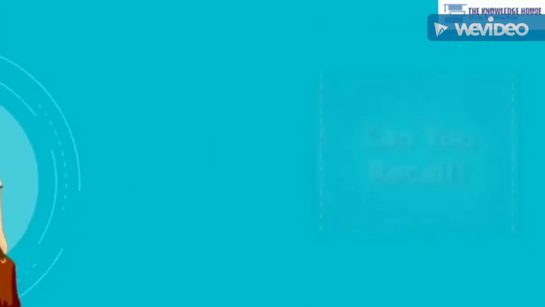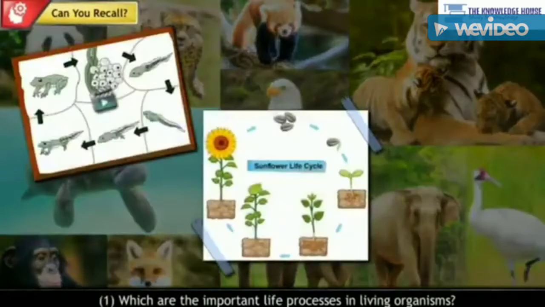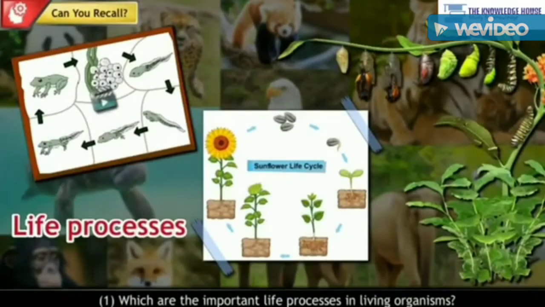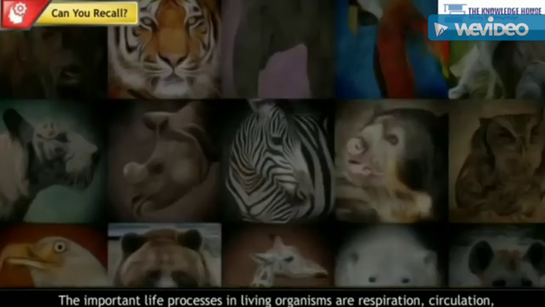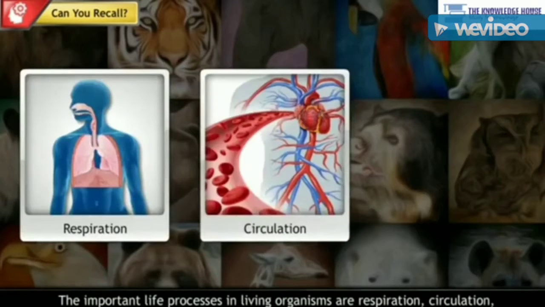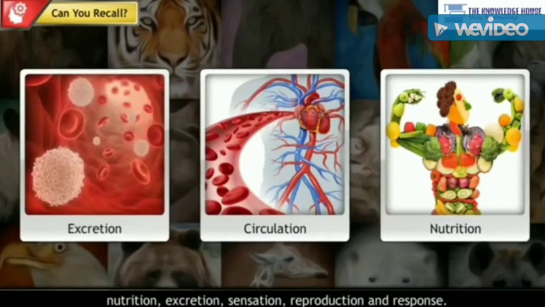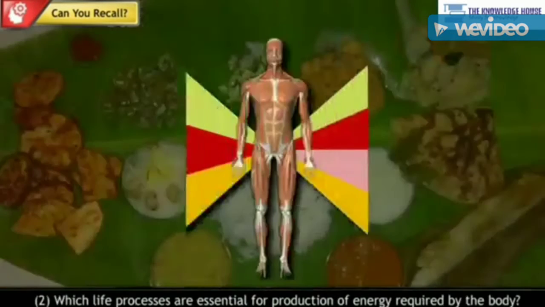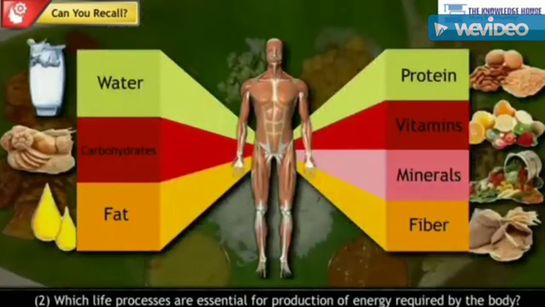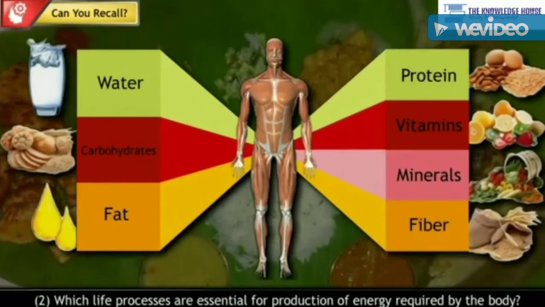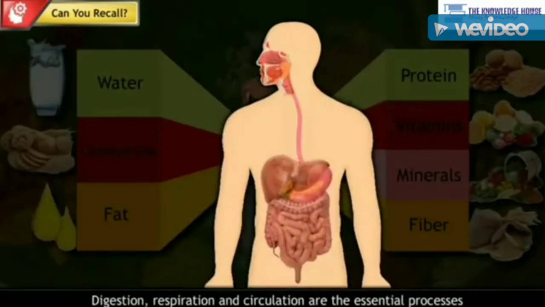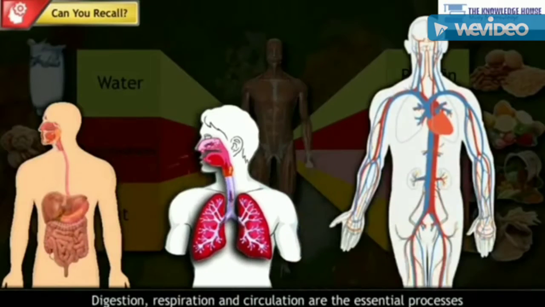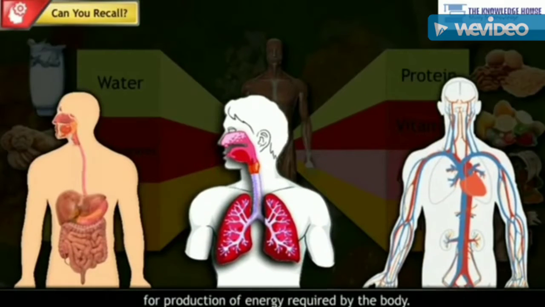Can you recall? 1. Which are the important life processes in living organisms? Answer. The important life processes in living organisms are respiration, circulation, nutrition, excretion, sensation, reproduction, and response. 2. Which life processes are essential for production of energy required by the body? Answer. Digestion, respiration, and circulation are the essential processes for the production of energy required by the body.